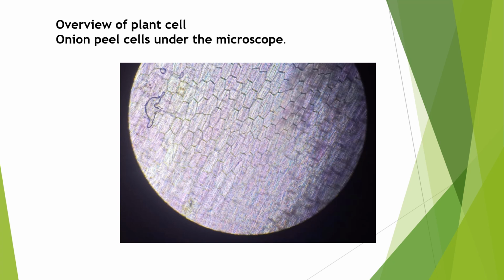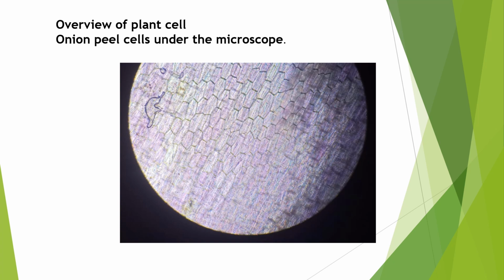Friends, this was the structure of onion peel cells under the microscope. Actually, it was an image from a light microscope, not from an electron microscope. So the structural details are not so clear, but we can observe the cell wall of this plant cell. See these hexagonal structures. These are called the cell wall of plant cells. Inside the cell wall, we can see the cell membrane, and inside the cell membrane there is cytoplasm. At the center we have the nucleus, and different types of cell organelles are also present in the cytoplasm, right? We will discuss all those things when we study plant cells.